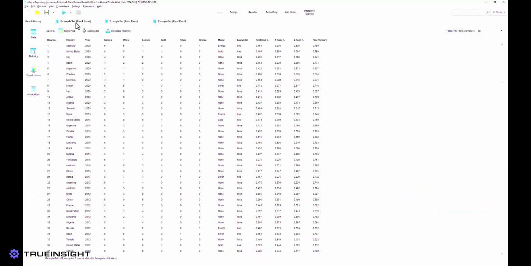Next, we will use a combination of a data-to-documents operator and a process documents operator to convert these web pages into readable information. For a deeper dive into this process, please be sure to check out some of our previous blogs and videos on the subject. In short, we will parse the HTML of each web page and extract the specific statistics from each men's Olympic basketball competition.